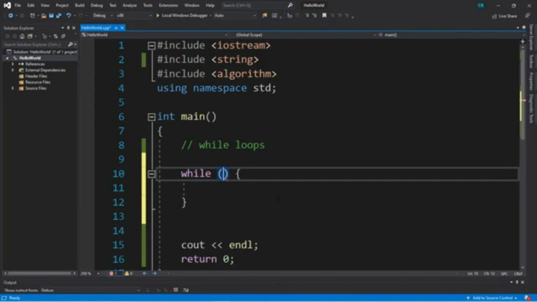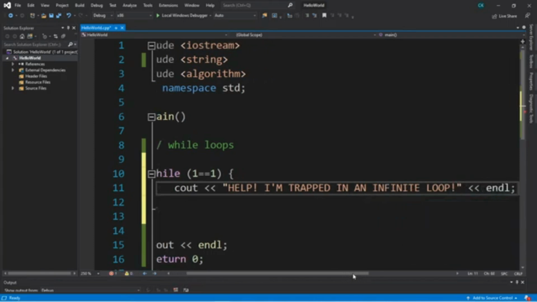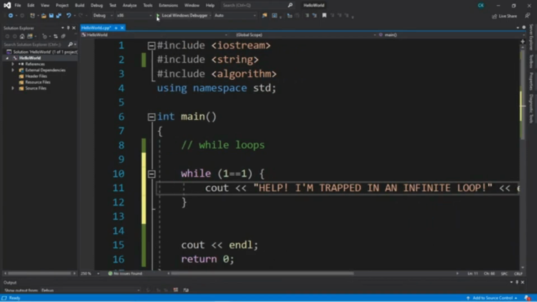So we're going to set the condition while 1 is equal to 1. We'll display something, maybe a message. So cout, "Help, I'm trapped in an infinite loop." And then let's add an endl after this. All right, well, let's see what happens. Let's run the program.